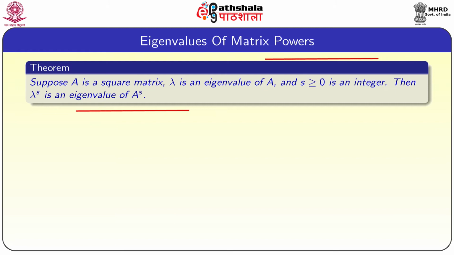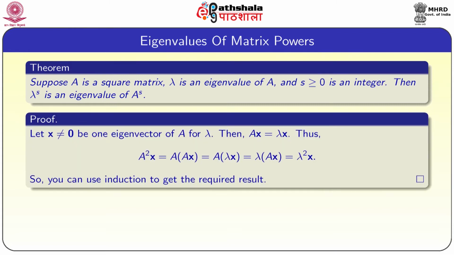Eigenvalues of powers of matrices. Suppose A is a square matrix, lambda is an eigenvalue of A, and s greater than or equal to 0 is an integer. Then lambda power s is an eigenvalue of A power s. The proof goes like this: let x not equal to 0 be one of the eigenvectors of A for lambda, then Ax equals lambda x.